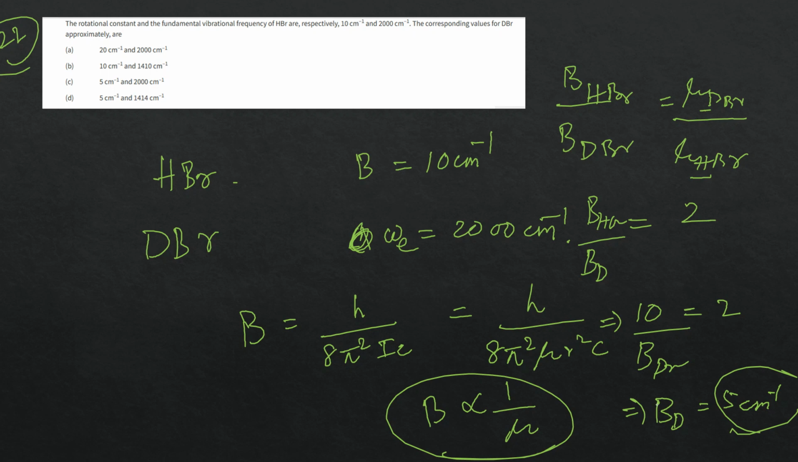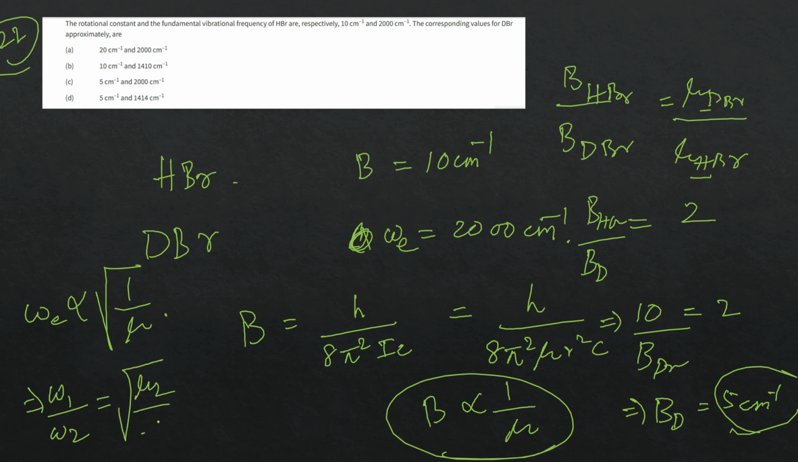Now the frequency is also asked. Again, omega is inversely proportional to root of mu. From that you can calculate omega 1 by omega 2 is equal to root over mu 2 by mu 1, again root 2. Omega 1 is given as 2000, so 2000 by omega 2 is equal to root 2. So omega 2 will be how much?